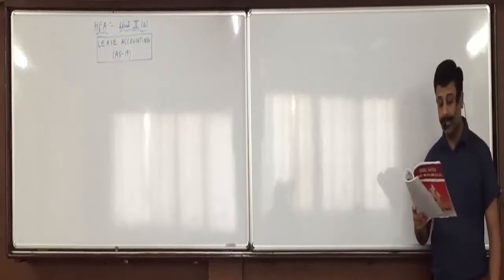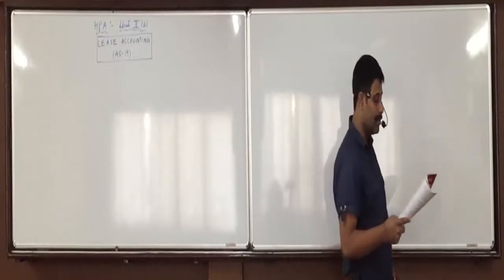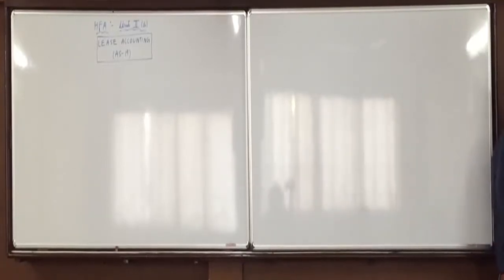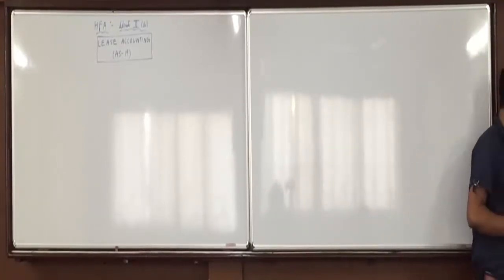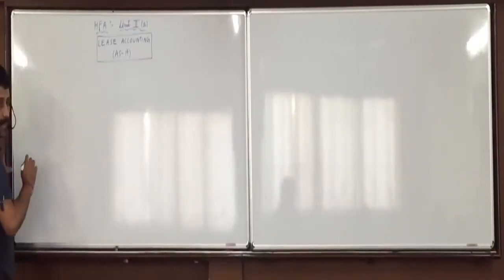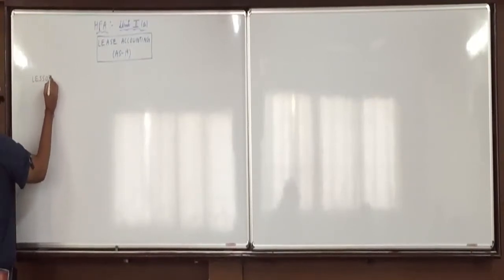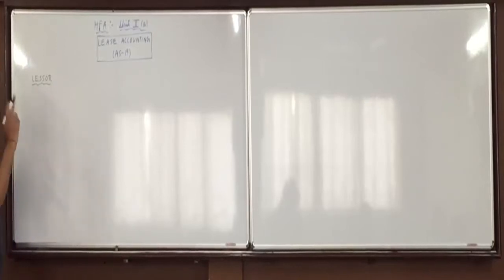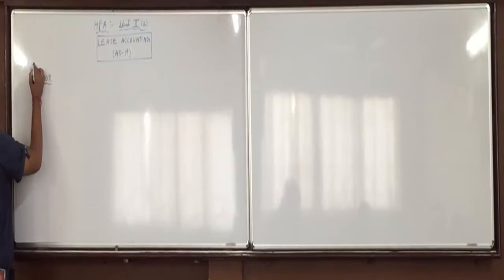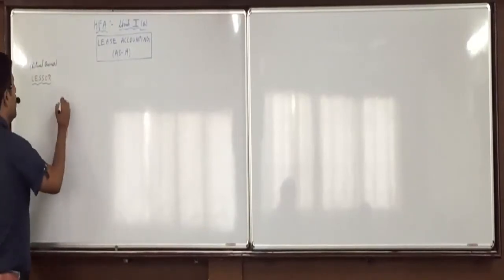Lease is an agreement by which the lessor gives the right to use an asset for a given period of time to the lessee on rent. It involves two parties, a lessor and a lessee, and an asset which is to be leased. Basically, in lease accounting, the person who gives the asset on lease is called lessor. We have done this in AFS also, and you can say the lessor is the actual owner of the asset.